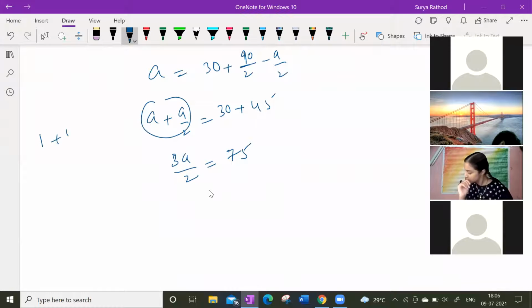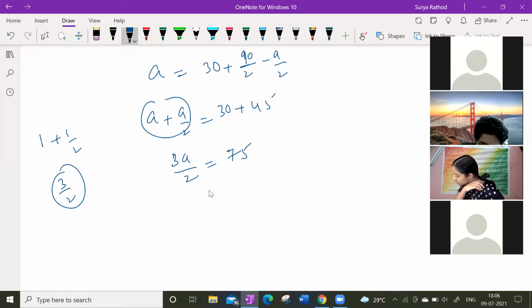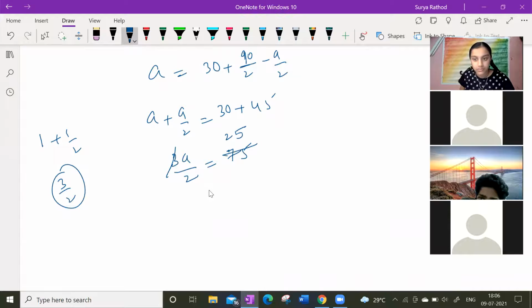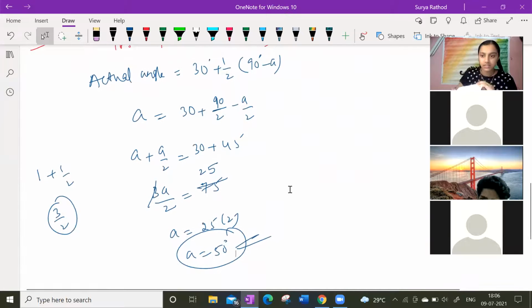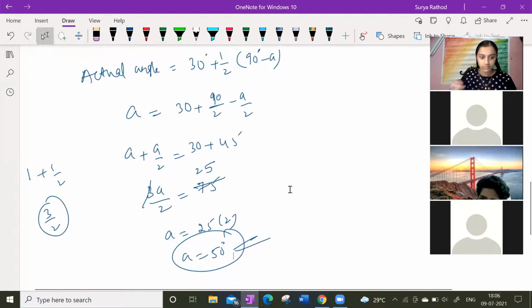Look at this: A plus half A, 1 plus half is 3 by 2. Can I write that? Yes or no? How many of you are understanding? Yes, sir. Now 3A by 2 is 75, so A is equal to 75 into 2 by 3, which gives me 50 degrees. So the actual angle is 50 degrees. How simple it is. Tell me, Doshnika. Sir, how does 3 upon 2 come? Yes, tell me.